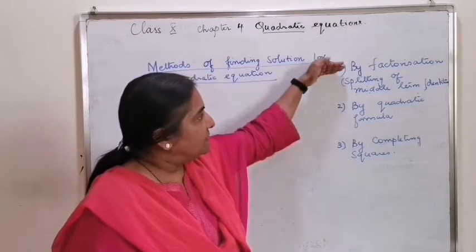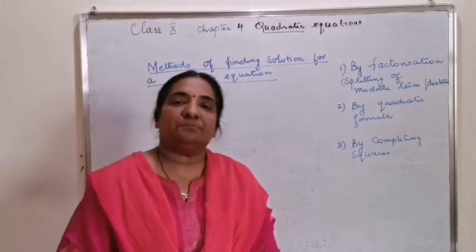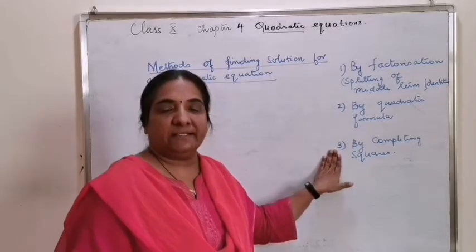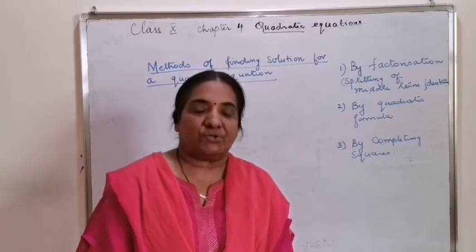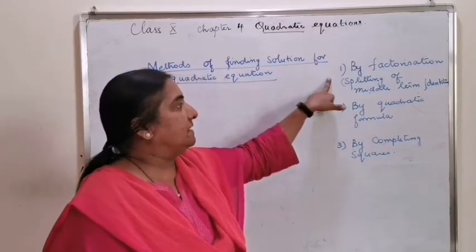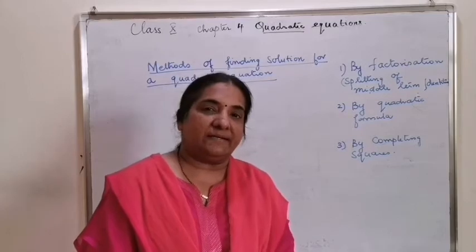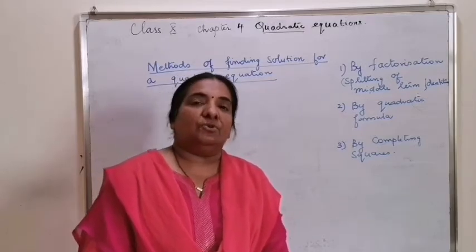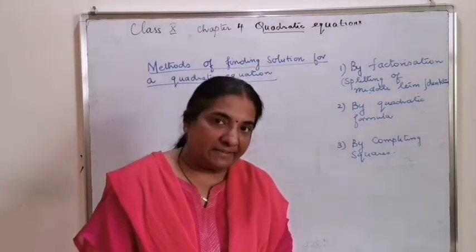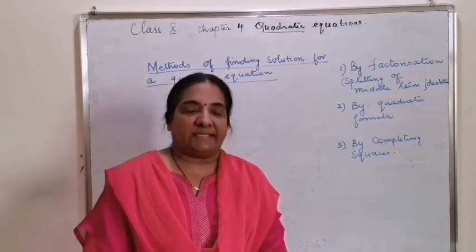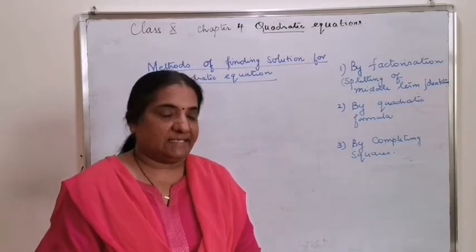And now the first and second method is very common while we are doing word problems, whereas the third method specifically they will ask for the exam as solved by completing the squares. So the first method by factorization or by splitting of middle term, the same procedure as we did in polynomials lesson. Those who have doubts, please refer the video of factorization by splitting of middle term and then proceed with the exercise. The explanation of this method we will do along with the textual exercise.